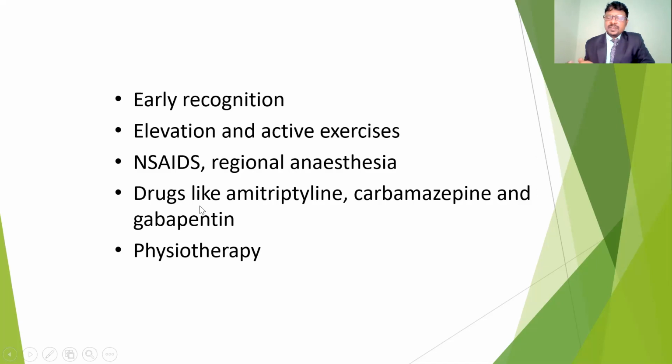If it is not controlled, anesthesia can be given to control the pain, and also drugs like amitriptyline, carbamazepine and gabapentin. These medications stop the signals in the nerve, so they control the pain. Carbamazepine and gabapentin are anti-convulsant, anti-seizure drugs that modulate neural activity and reduce the pain at the fracture fragments.